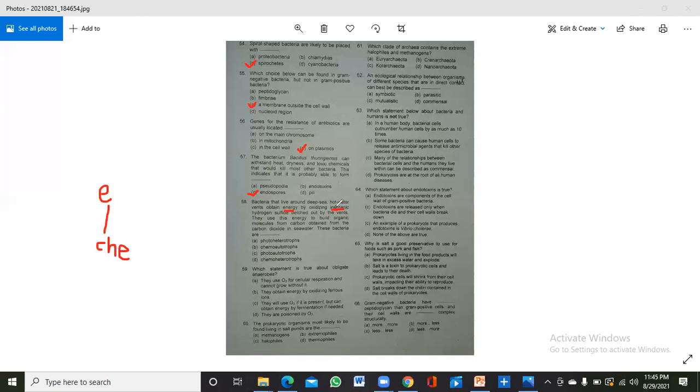The other part is that they use this energy to build organic molecules from carbon obtained from carbon dioxide. Since they are using carbon dioxide to build organic compounds, they are basically autotrophs, because they are using CO2. So the correct answer is chemoautotrophs.